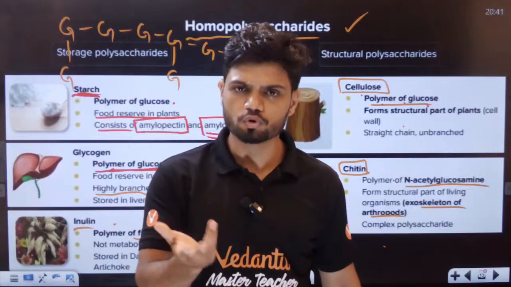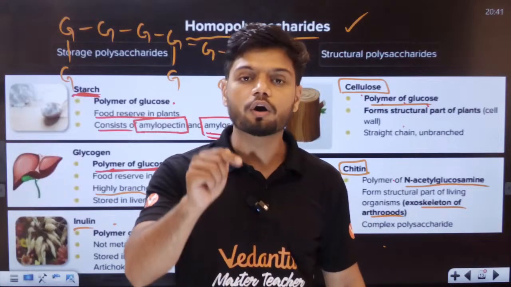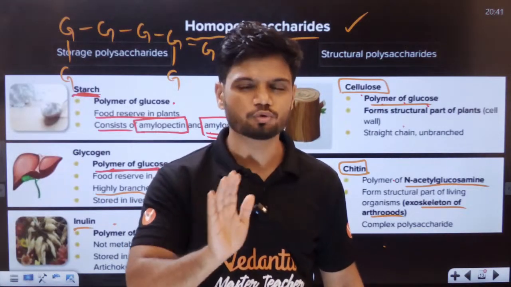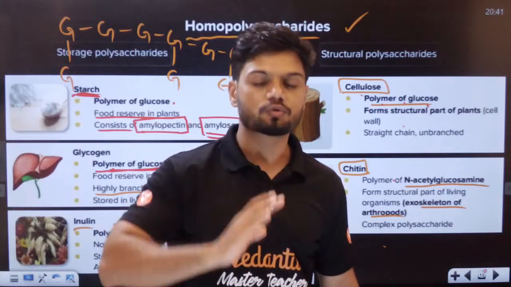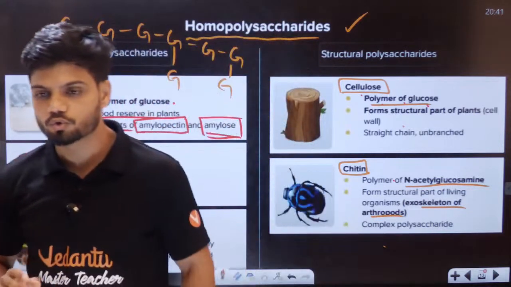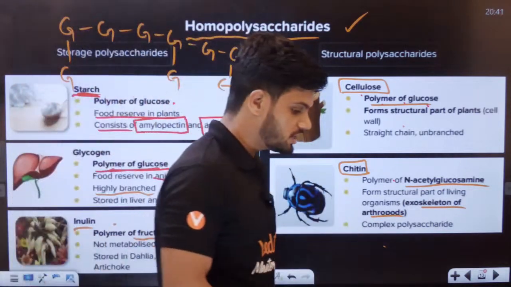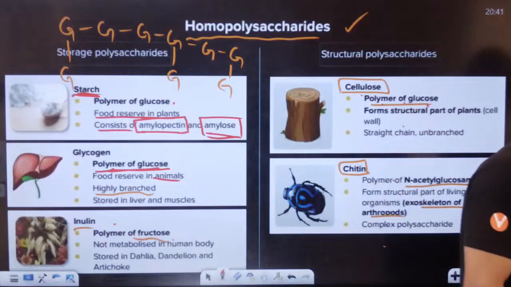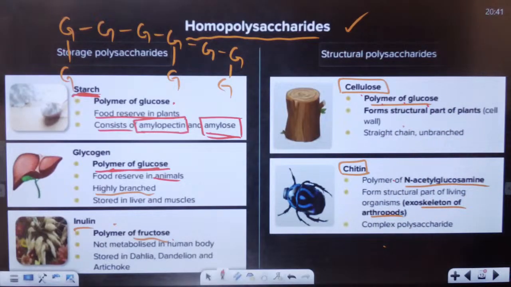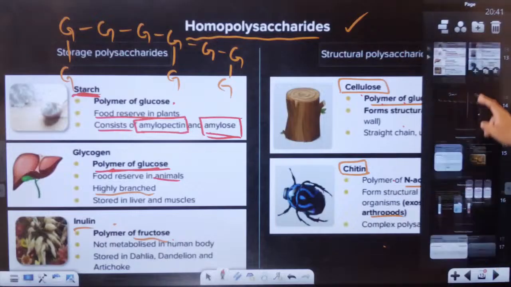Glucose. Sucrose. What we eat is sucrose. Students, what you eat is sucrose. You don't eat glucose. You generally eat sucrose. All of you generally eat sucrose. Ghar chini hai na, chini. Chini is a sucrose. Chini is called sucrose, which is what you eat. Disaccharides. All of you eat disaccharides.